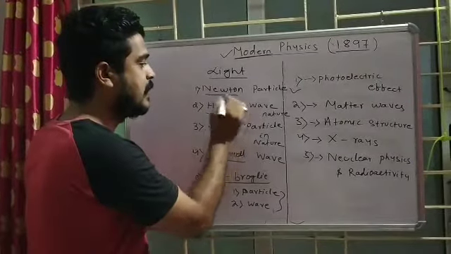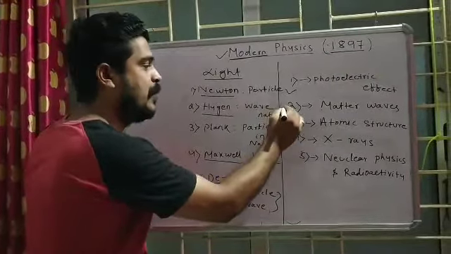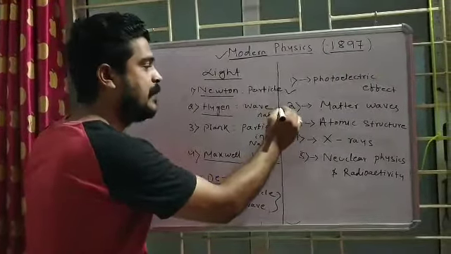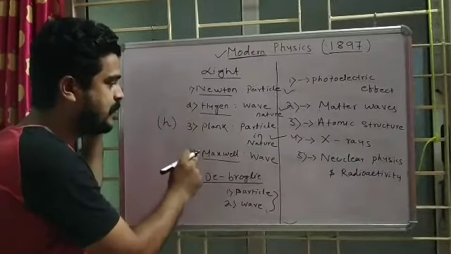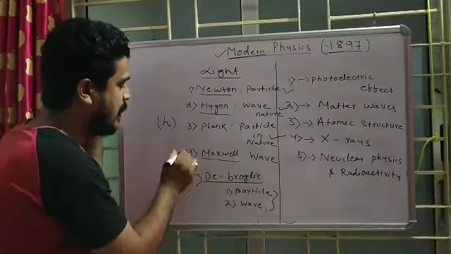Then Huygens said no, it is wave nature. Then Planck, you know the Planck constant h, another scientist, said light is again particle in nature. So there are 4 scientists: Maxwell and Huygens are saying wave nature, and Newton and Planck are saying particle nature.